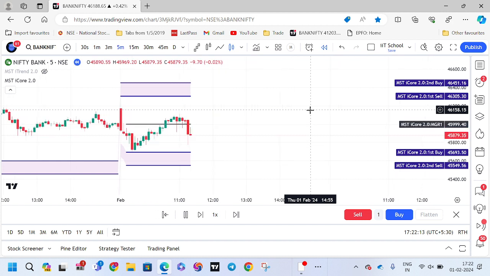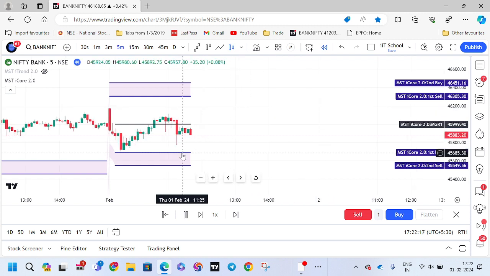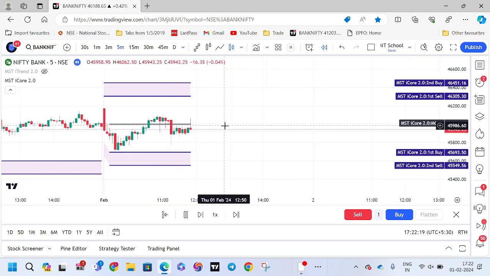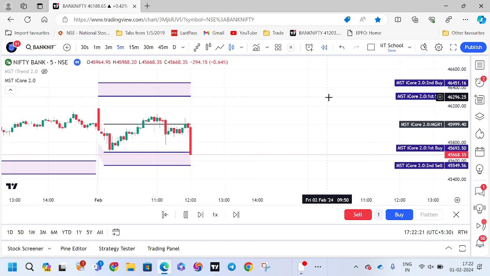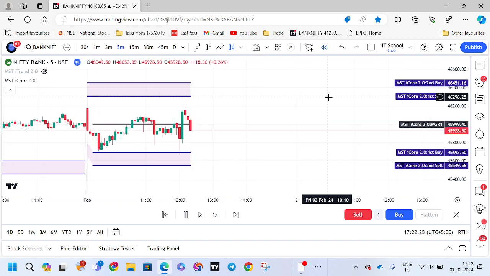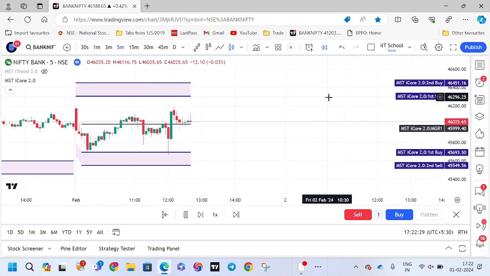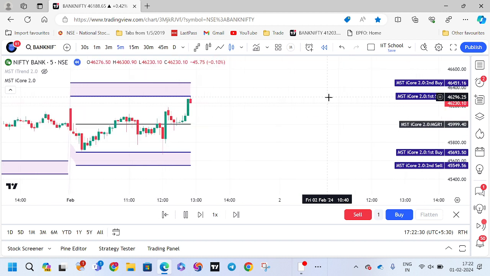It is going, once again it has fallen. If it is falling, it will come and touch our buy zone only, then it will reverse. See, perfectly it has touched it. Immediately in the next candle, we have got the 3 targets hit. So this is in case of Bank Nifty.